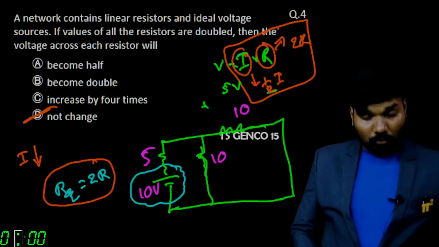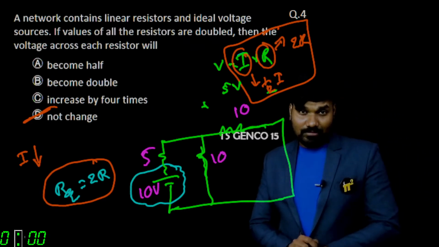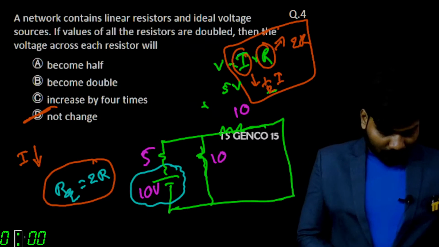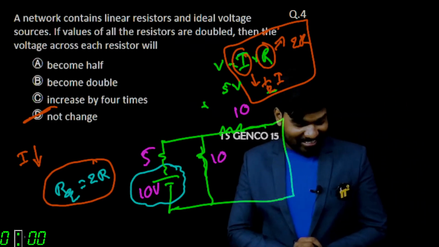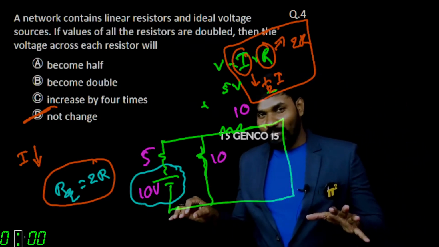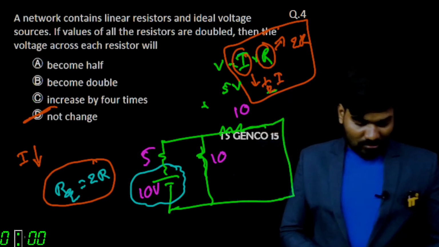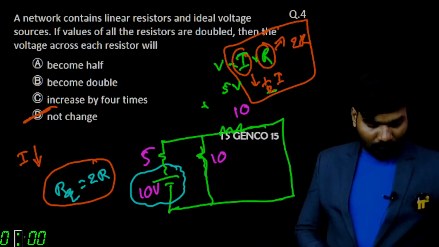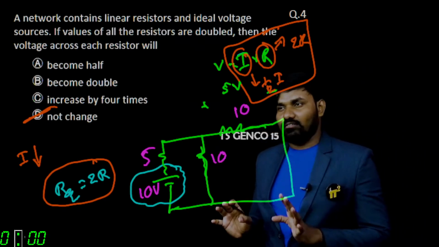There is no change in the resistance. In the voltage, there won't be any change in the voltage drop across any resistances. Okay? I hope we're good to go with this.